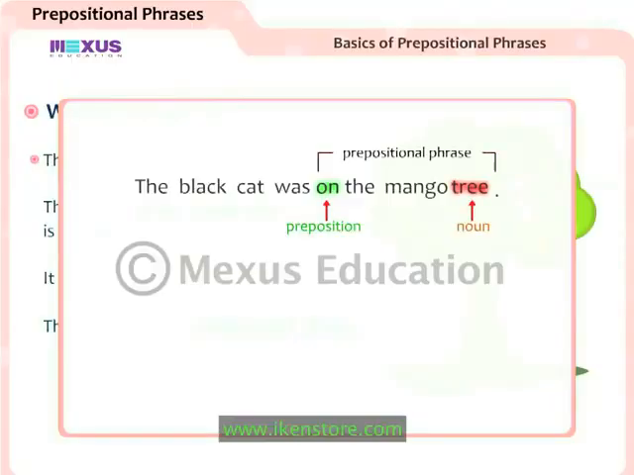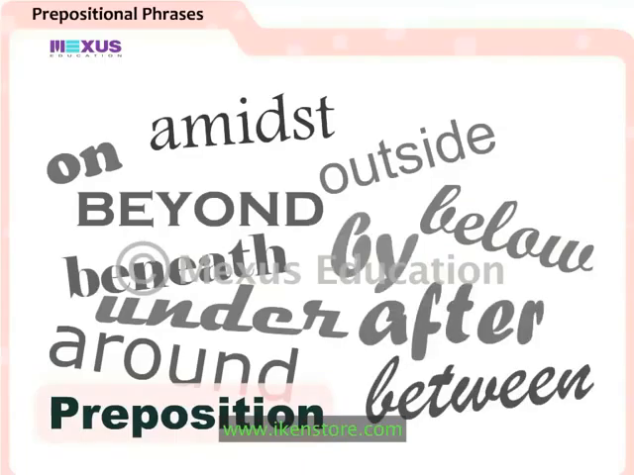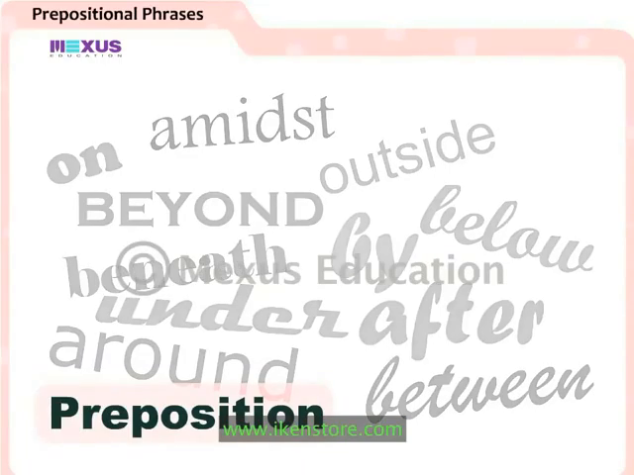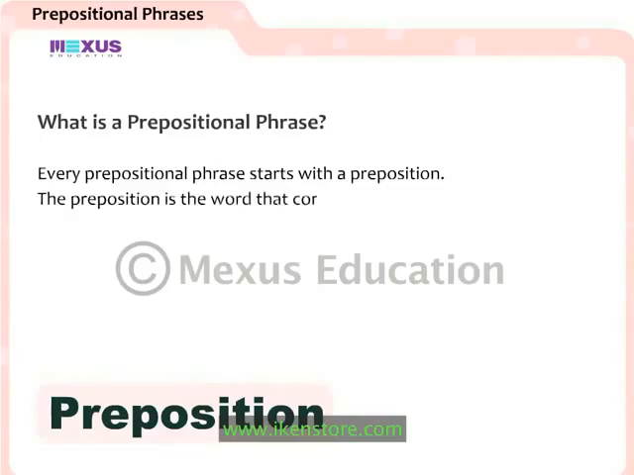A prepositional phrase describes a part of the sentence in greater detail, usually by telling you information about when, where, or how. Every prepositional phrase starts with a preposition. The preposition is the word that connects nouns or pronouns to other words in a sentence.